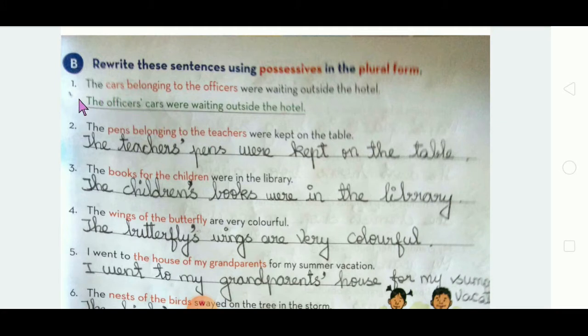See. The cars belonging to the officers were waiting outside the hotel. See, already S is there. So you have to add only an apostrophe after the S. See, the officers' cars were waiting outside the hotel. Got it? The officers' cars were waiting outside the hotel. Got it? So very simple. This is very easy.